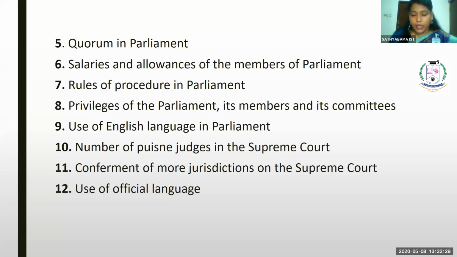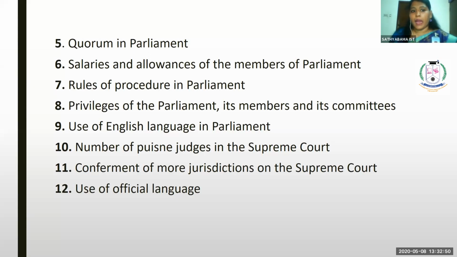can be adopted for the salary as well as for the allowance of the members of the parliament. It is not only for the judges, it is not only for the governor and president. Even the simple majority can be adopted for the members of the parliament also. And rules of procedure in parliament.